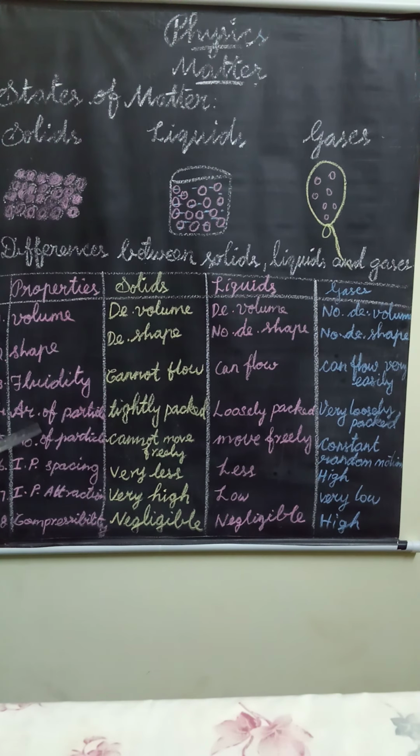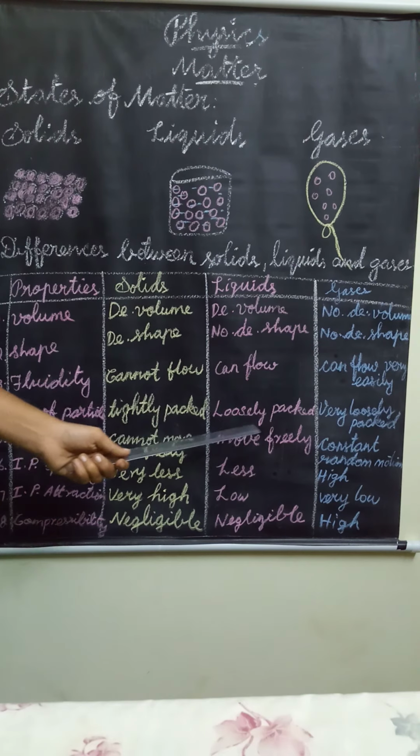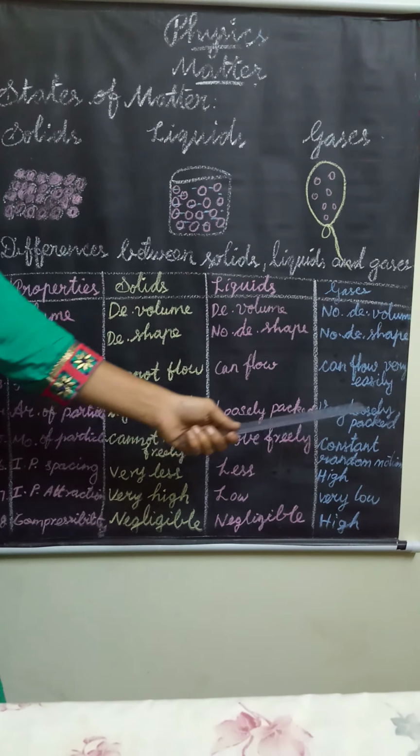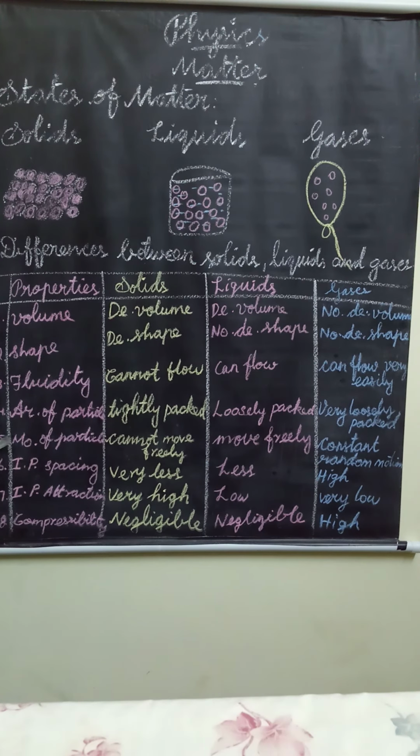Next, the fourth one is arrangement of particles. In solids, particles are packed very tightly in a definite pattern. Solids are very tightly packed. Next, liquids are loosely packed. Gases are very loosely packed.